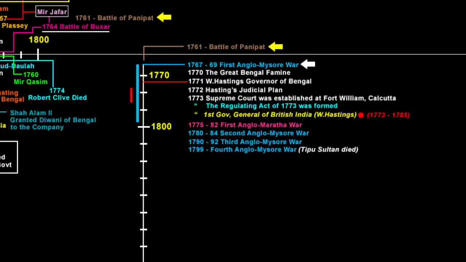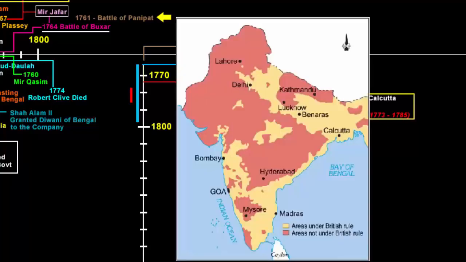1775 was also the time when the company had acquired enough power in India. They even rolled out many administrative policies. By this time, the first Governor General position was created. Then the first Supreme Court was established. This all tells us that by 1775, the company had expanded its rule in many regions of India. So we should not be surprised that now the company went on war against the Marathas.